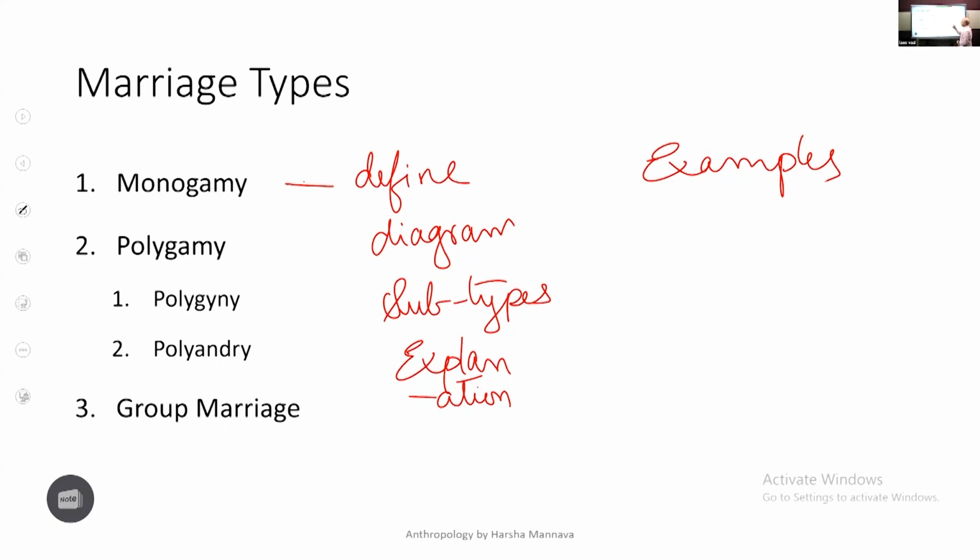That's it. Especially for group marriage, you won't get many. For the other three, each of these 5 things must be addressed. Then you will get good marks.